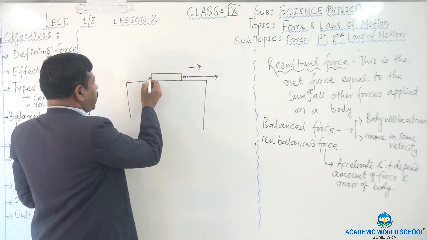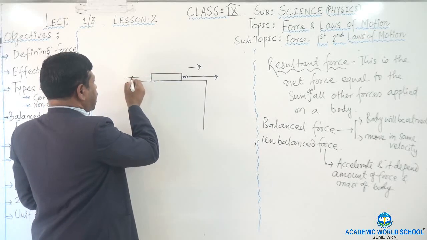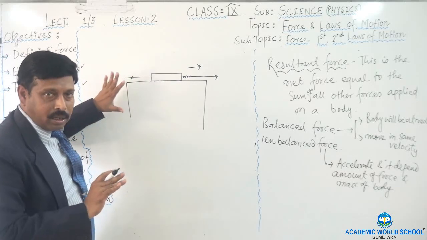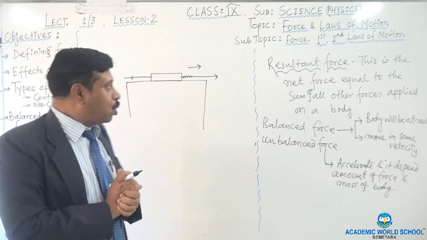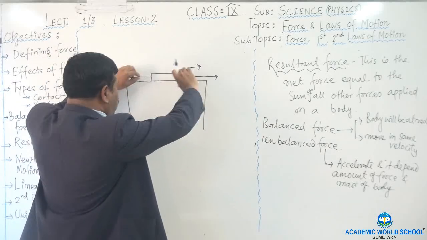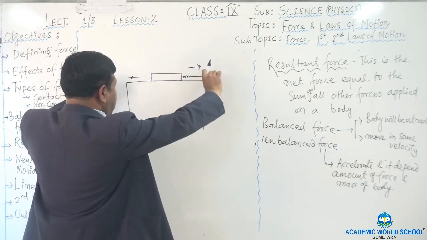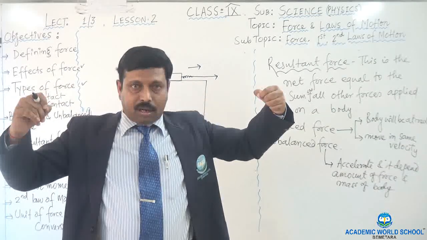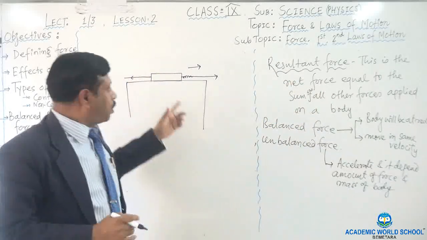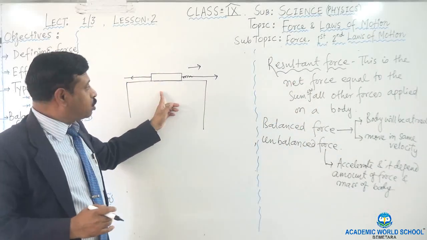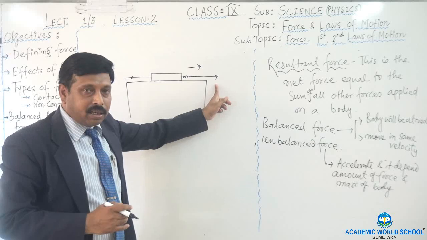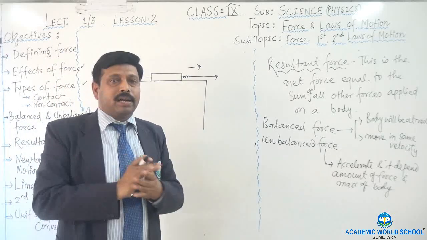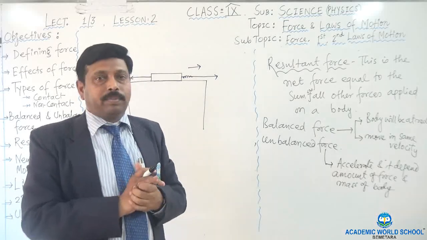Similarly, suppose if I tie a rope along the left side and I pull it here, then the body will move in this direction. Yes? Now suppose we apply two equal forces on both sides, this side and that side. We apply both equal forces and pull. What will happen? The body cannot move, because we are applying the same force along the right side and the same force along the left side. This is the example of the balanced force.